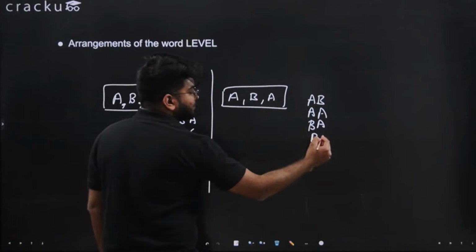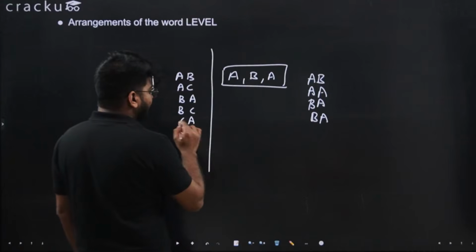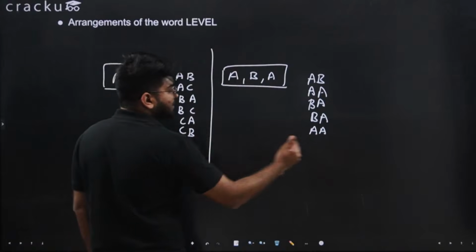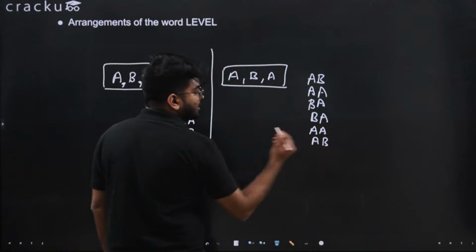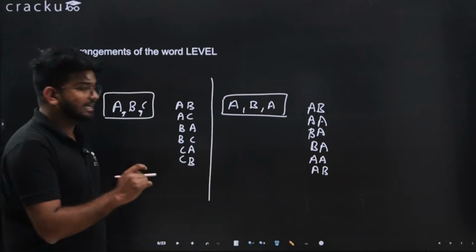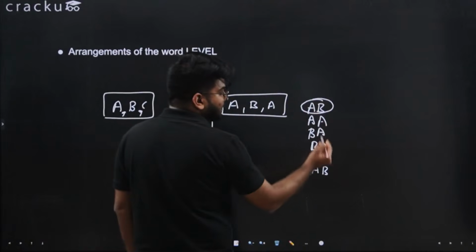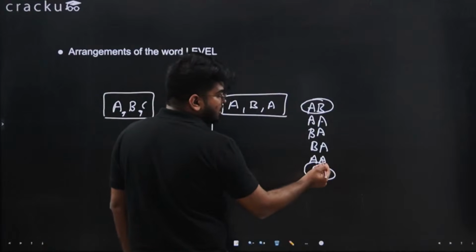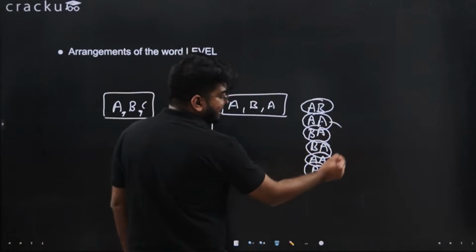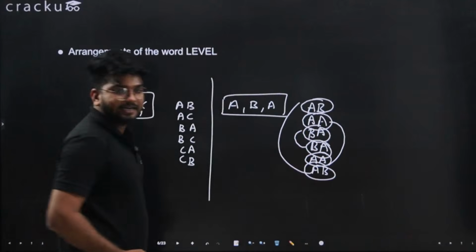C is replaced by A only. Then BA, BA. Then we have CA, that is AA, and then we have CB, which is nothing but AB. Now if you notice, when we use identical items, we get multiple same cases: BA and BA, AA and AA, AB and AB.